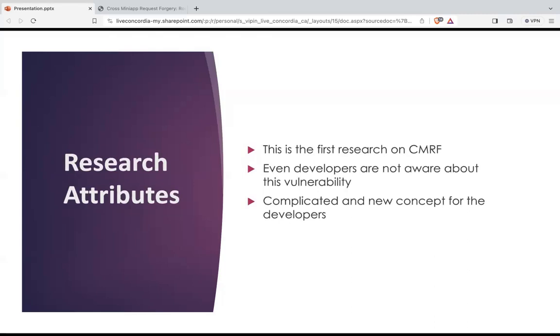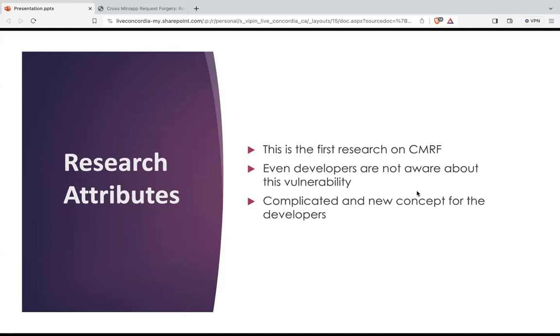So if I talk about this research paper, this is one of its kind. This is the first research paper on Cross Miniapp Request Forgery that you'll find on the internet. Cross Miniapp Request Forgery is basically targeting the mini application communication. So this is one of its kind.